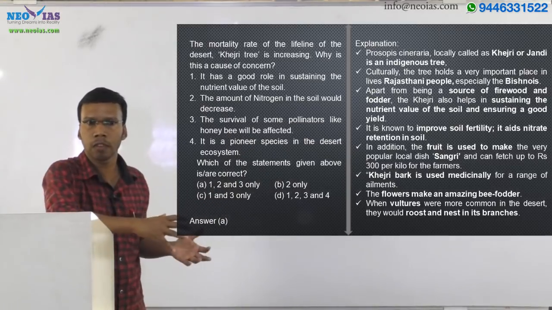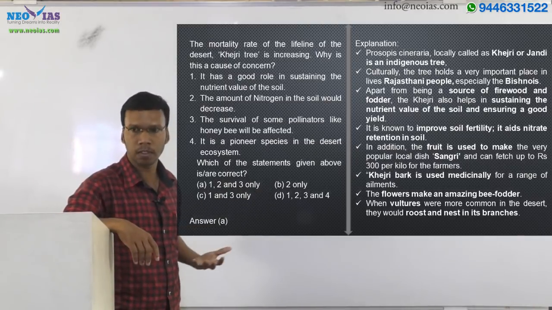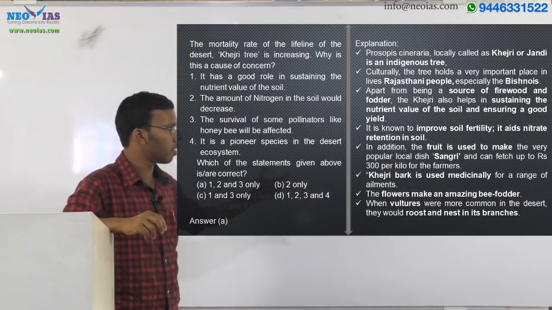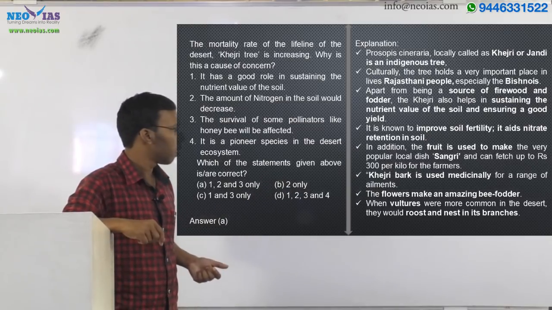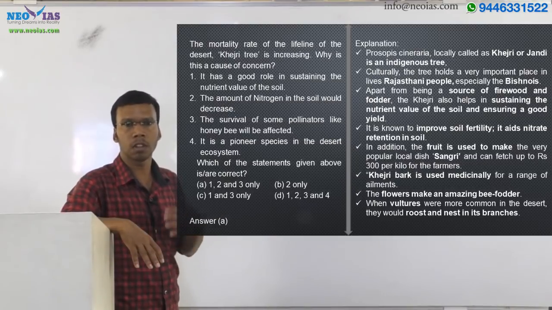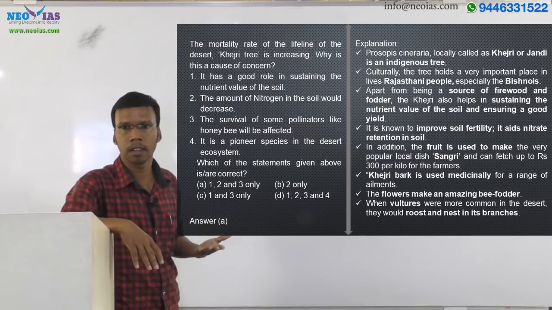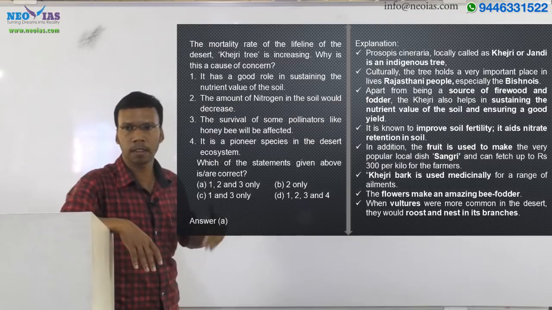The Khejri tree also has medicinal values. The bark of the Khejri is used for medicinal activities also, and the flowers make an amazing bee fodder, which we discussed. And we also know about vultures. Vultures are decreasing at a fast rate due to diclofenac, a drug used to treat cattle, right? Because of that, vultures were decreasing at a fast rate.